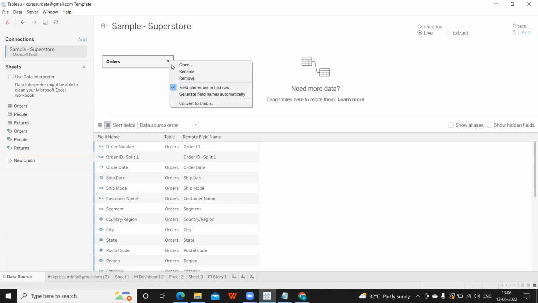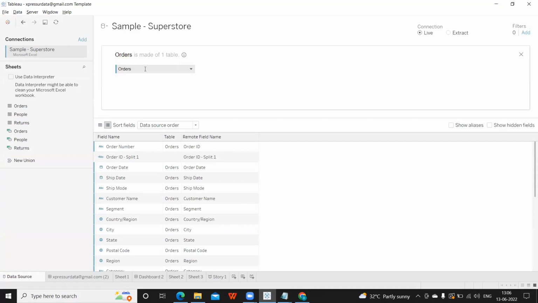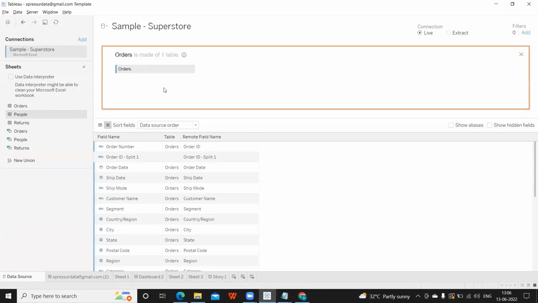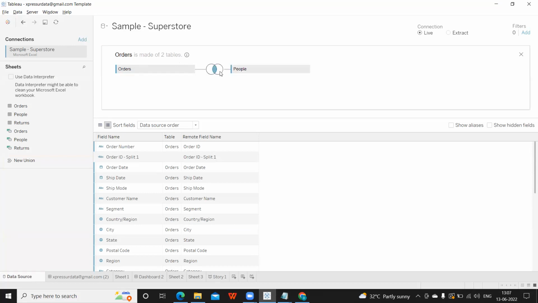If I go inside this, this is our physical layer where we are actually connected to Orders. If I want to connect to multiple tables, then I can take People and simply drop it here. Again, one important thing to get data from multiple tables, be it in Tableau or SQL, is that we should have at least one common column.